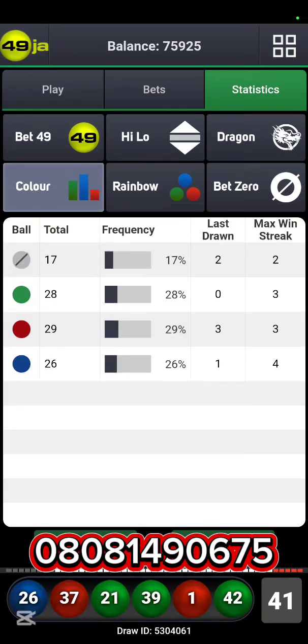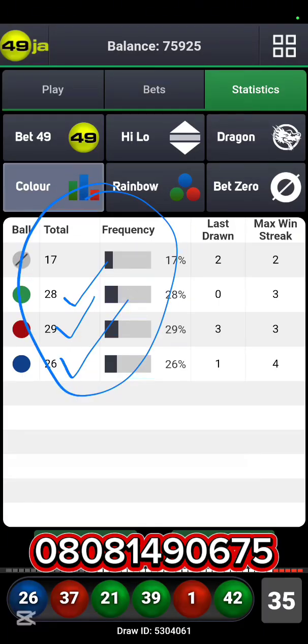So, check this out. We have this 28, we have this 29, 26. Now, one thing about having statistics set up like this is the fact that you have a period of waiting. Number one, you will do so much waiting. I can be here in the next 10 minutes, all I'm doing is to talk and talk and talk, waiting for statistics to set up.